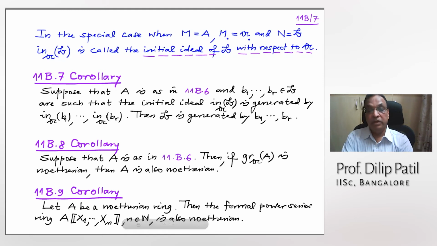Now, if you remember, in the last lecture or the lecture before that, I have not proved this formally. We have only proved it for when A equals K, the field.